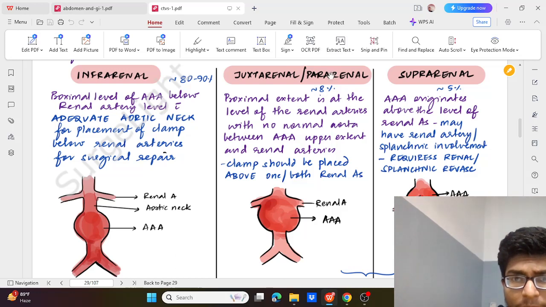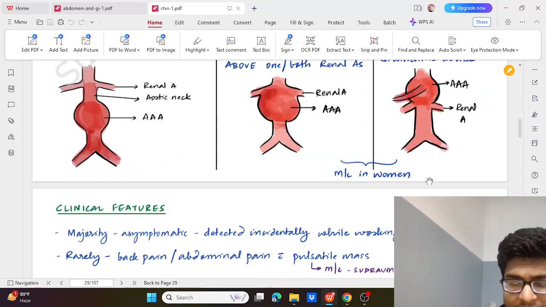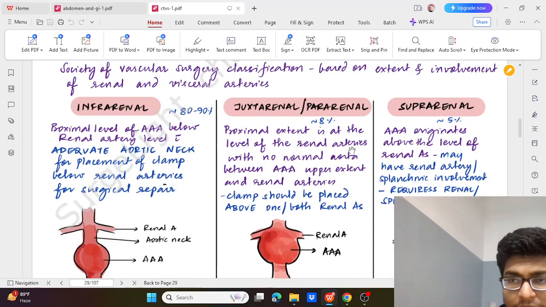Then juxtarenal or pararenal, it is around 8 to 10%. So the proximal extent is at the level of the renal artery. There is no normal aorta between the aneurysm and the renal artery, so there is difficulty in placing the clamp. The clamp has to be placed above one or both of the renal arteries for repair. Then suprarenal, where the aneurysm originates above the level of the renal artery and may also have splanchnic involvement and requires renal or splanchnic revascularization before operation.